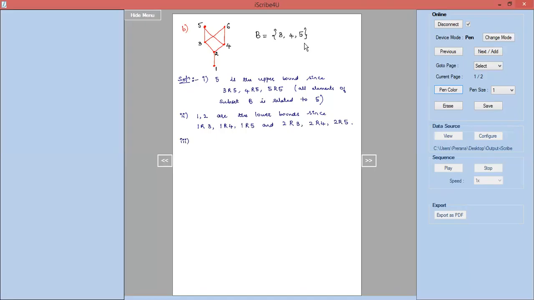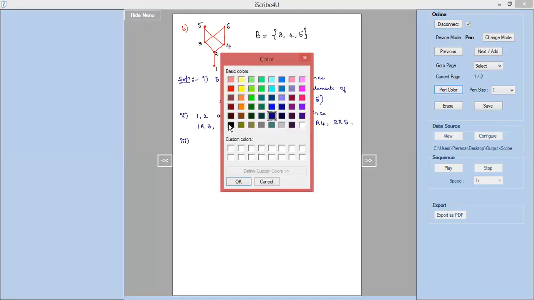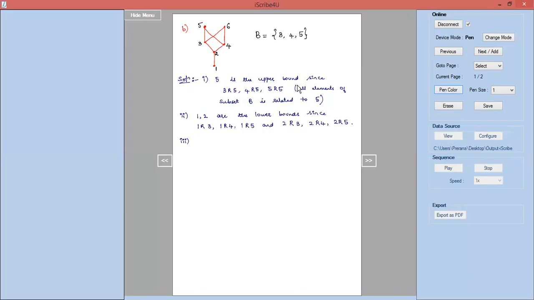Coming on to the third sub-question, you have to find out the LUB, the least upper bound of B. Now we will mark which are our upper bounds. We have only one upper bound, 5. 5 is the only upper bound. Now the definition for LUB says that you have to relate that element A which you are choosing as the LUB to every other upper bound. There are no other upper bounds at all to relate.